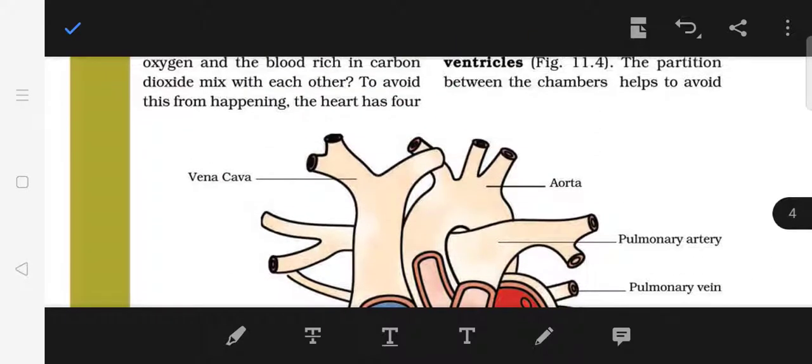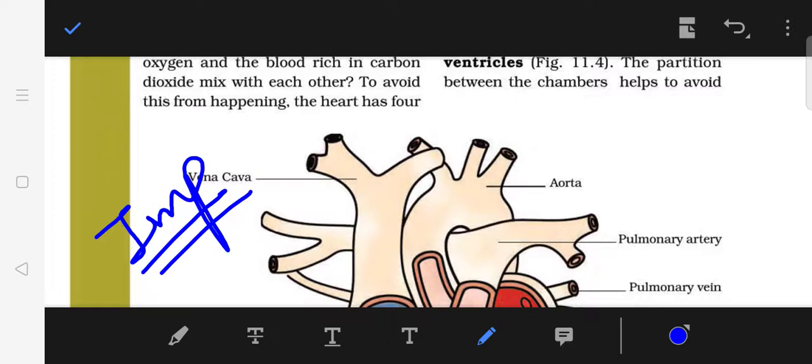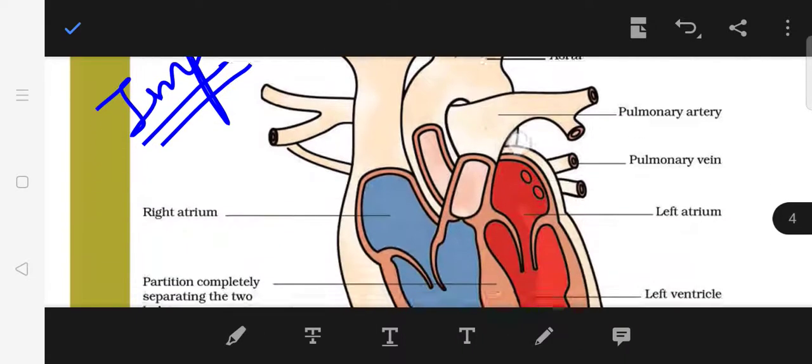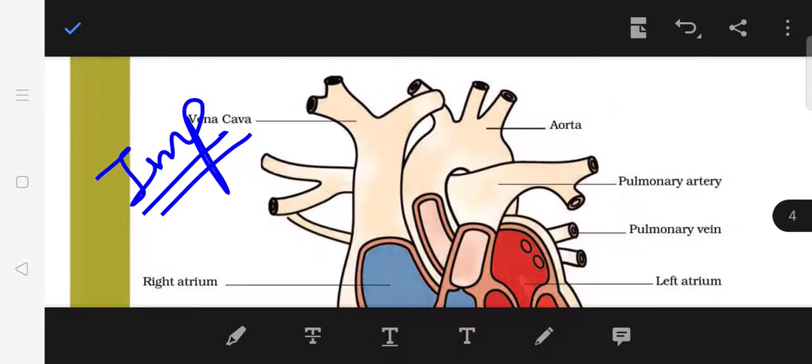Children, for today the assignment is you will have to practice this diagram along with that schematic diagram of circulation. Children, I am telling you, from this chapter the diagrams are so important to be practiced. So do it today. In the next video I will tell you more about the heart and other systems of circulation. Draw this diagram, practice it so that I will be able to explain it to you very clearly.